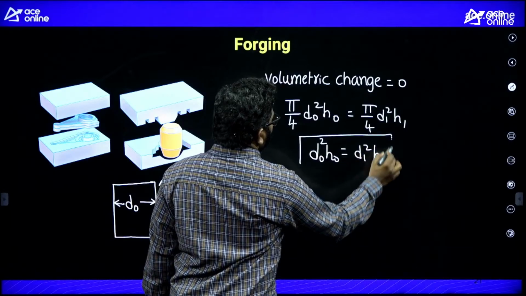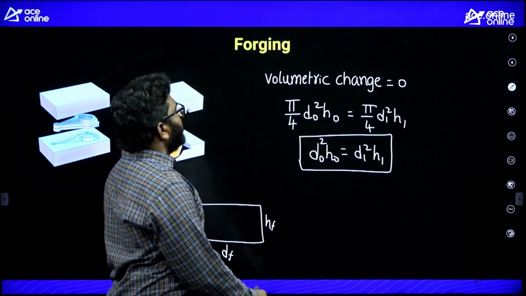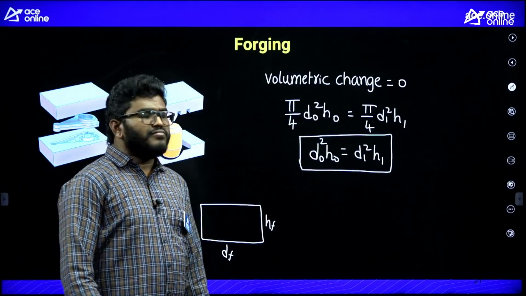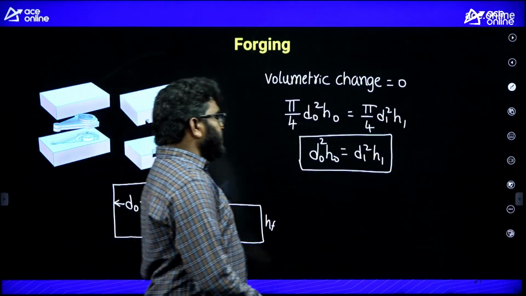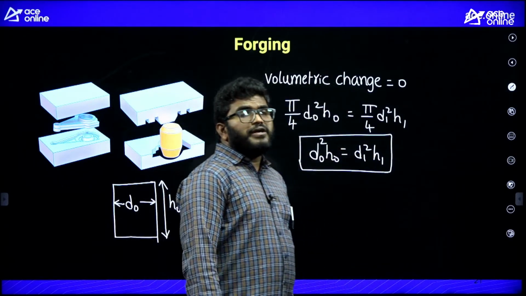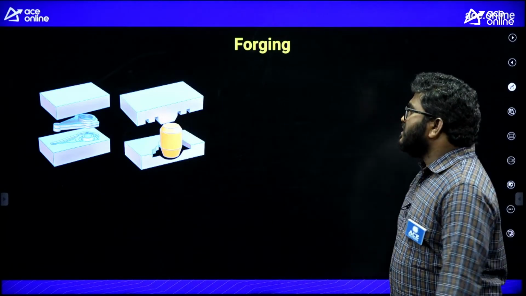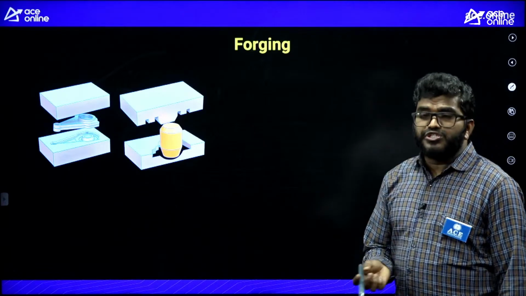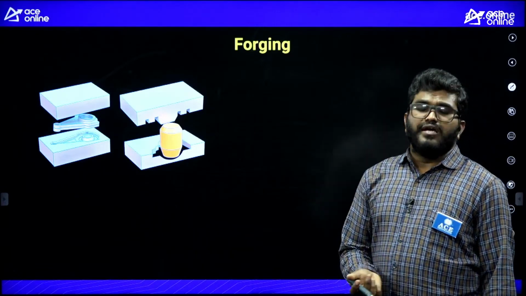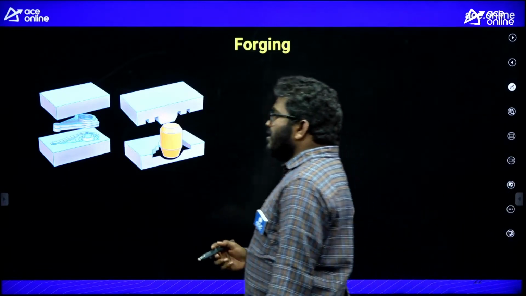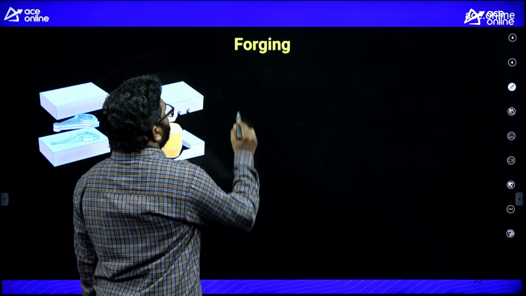This is very, very important for the exam. Volumetric change is 0. So in your exam paper, they will ask you the forging force and energy, especially for a cylindrical plate or a cylindrical body.